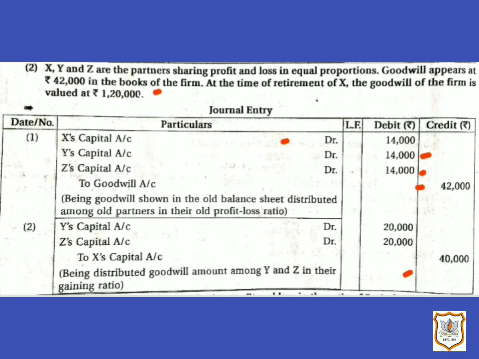So here Y's capital account will be debited by rupees 20,000, Z's capital account will be debited by rupees 20,000 and X's capital account will be credited by rupees 40,000, as X is the retiring partner and he is being given his share of goodwill by the continuing partners. So X's capital account will be credited and Y's and Z's capital accounts will be debited as they are compensating, as they are giving to X his share of goodwill.